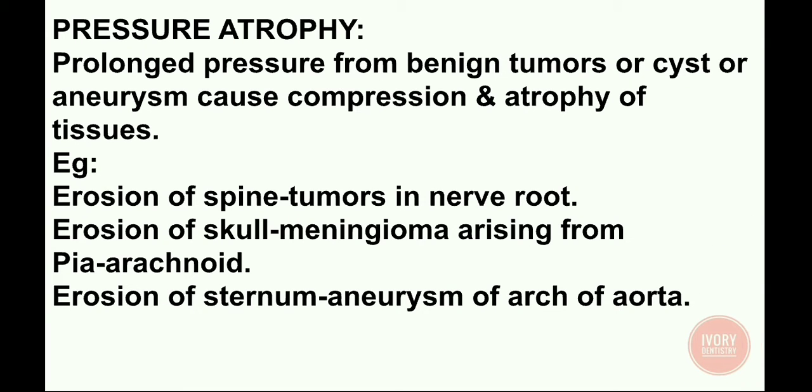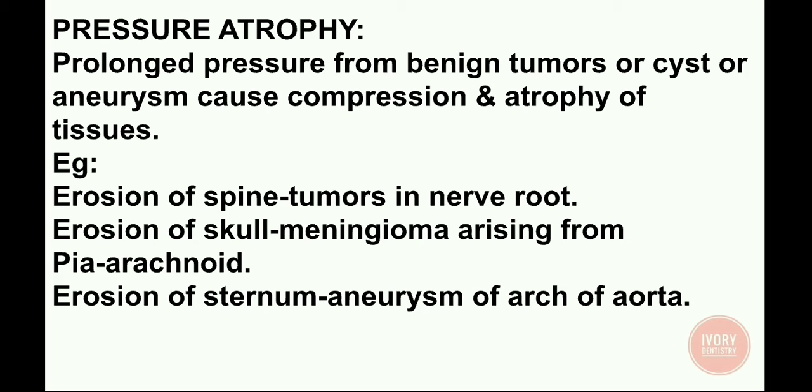Next, pressure atrophy. The prolonged pressure from benign tumors or cyst or aneurysm causes compression and atrophy of tissues. Aneurysm is the localized swelling of an artery wall. Example, erosion of spine, tumors in the nerve root.